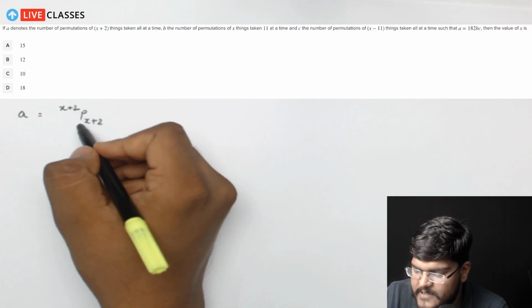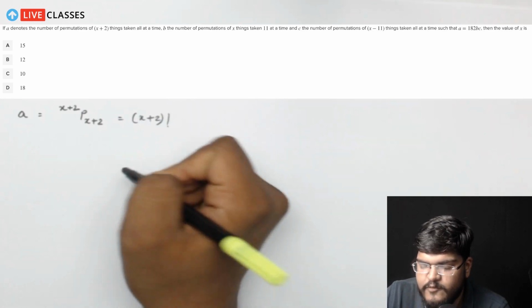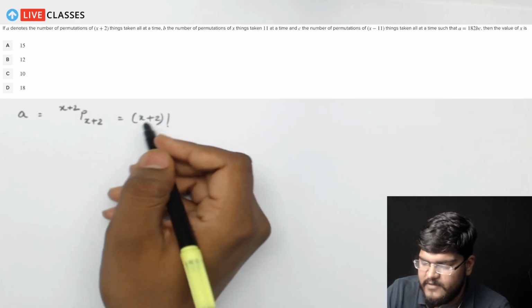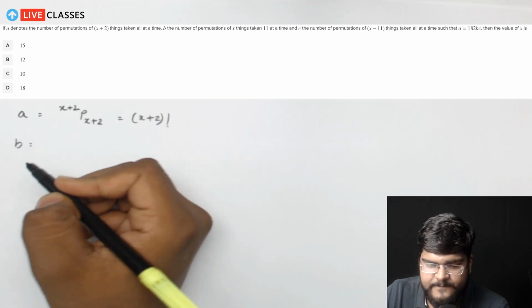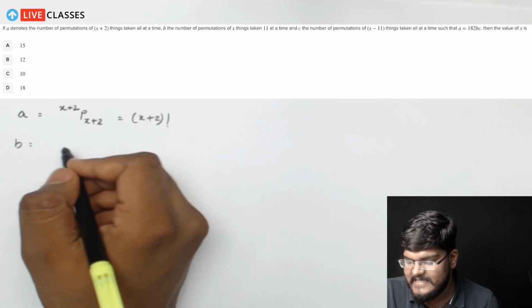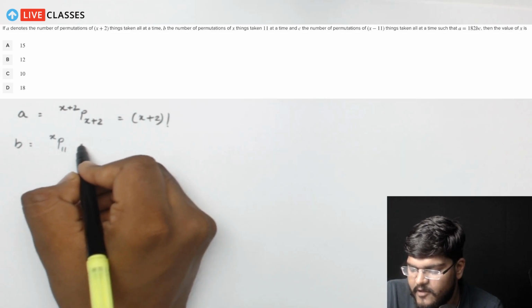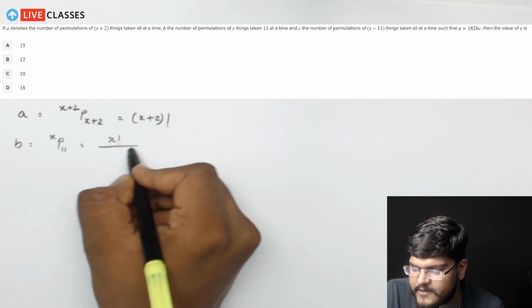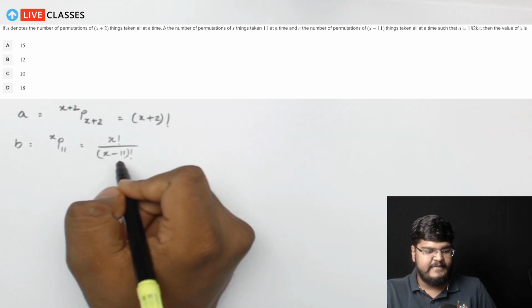We know that x plus 2 P x plus 2 is going to be x plus 2 factorial. So this is x plus 2 factorial. We've got the value of A. Now let's try to find out the value of B. This B is actually equal to the number of permutations of x things taken 11 at a time. So I can say that this is x P 11, or you can say x factorial upon x minus 11 factorial, right?